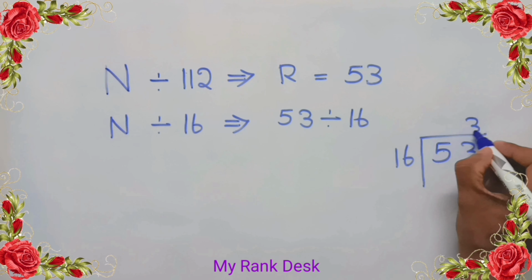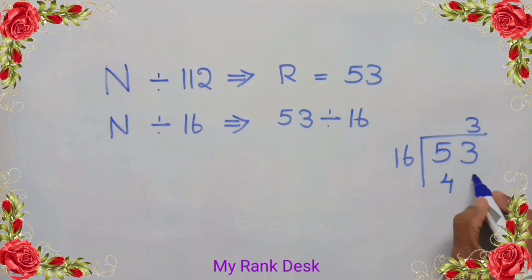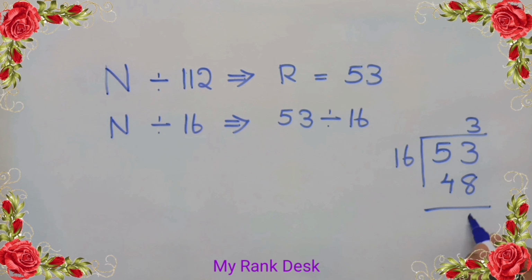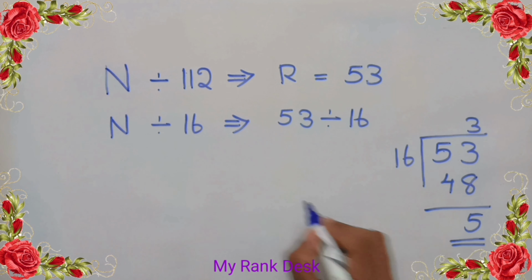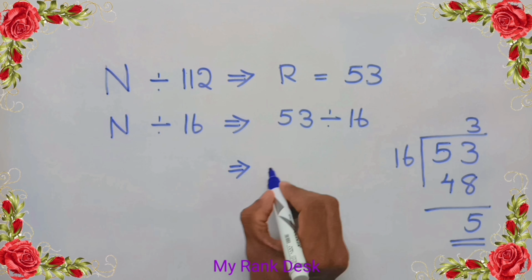Let's divide 53 by 16. 3 into 16 is 48. 53 minus 48 equal to 5.